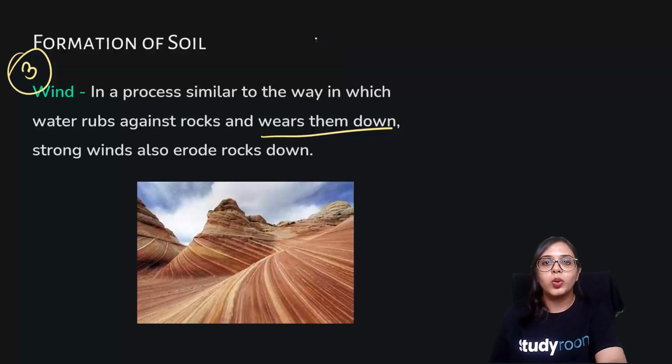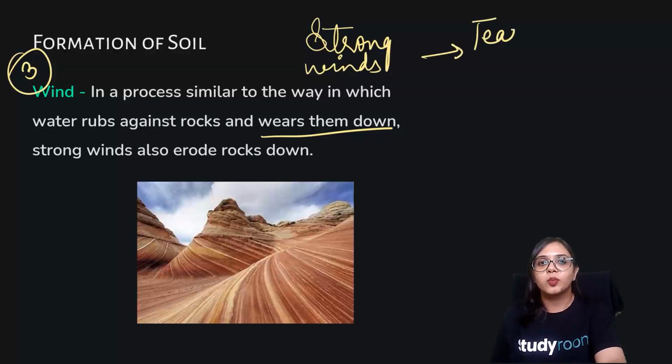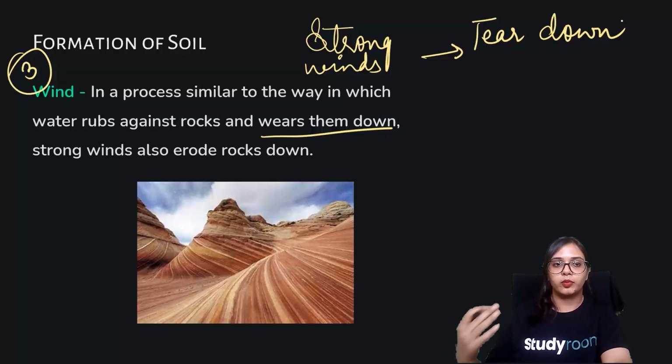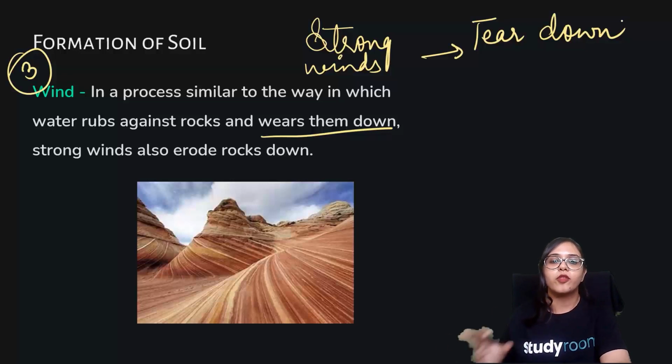So the strong winds are causing the rocks to tear down, which means to break down into smaller pieces. When that happens, say during the course of a river, or when a very strong wind is blowing at a particular area, some rock particles are going to be displaced from their original position. Naturally, the breaking up of these rock particles into smaller and smaller particles known as soil is happening away from its original place.